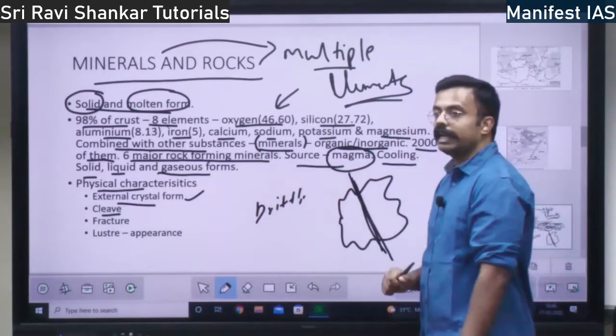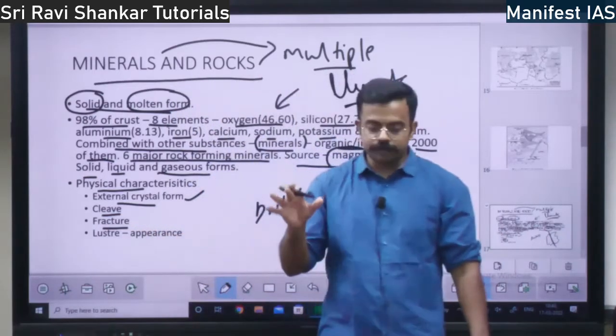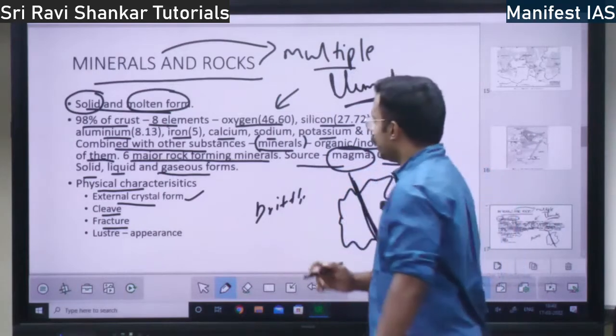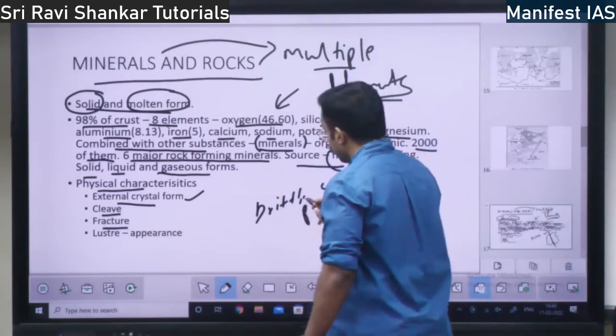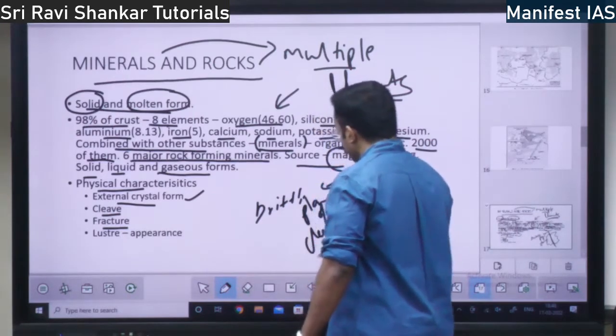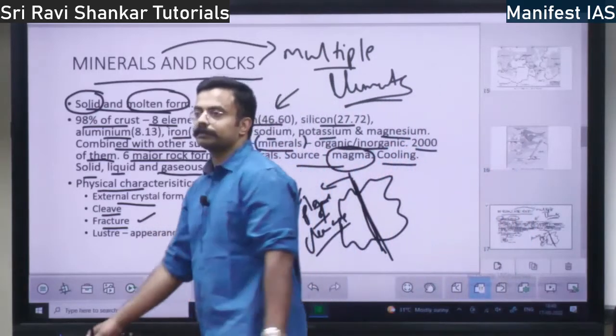This plane is called the plane of cleavage. Then fracture: if the mineral doesn't break according to the plane of cleavage, it is called fracture.